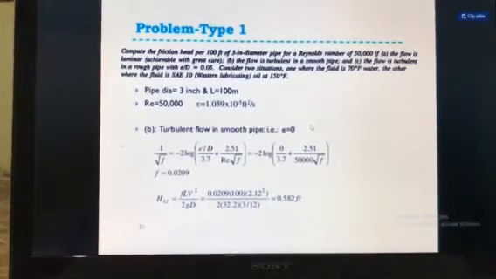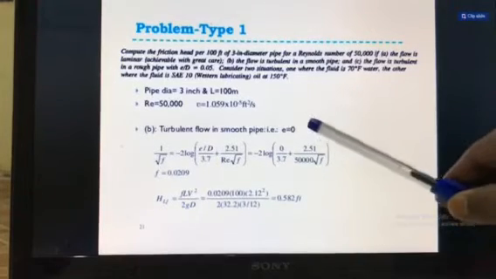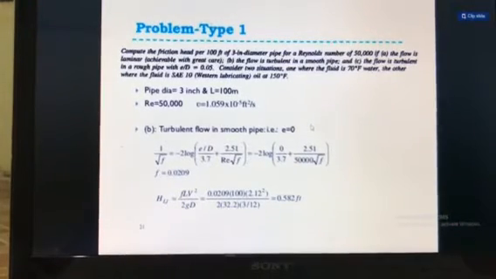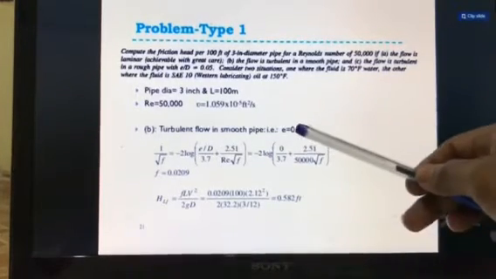So for turbulent flow in smooth pipe, E is equal to 0. For smooth pipe, the relative roughness should be 0. If a rough pipe is there, then the value of relative roughness E is greater than 0. Here we are considering smooth pipe, or the case is for turbulent flow in smooth pipe. So for this E should be 0.